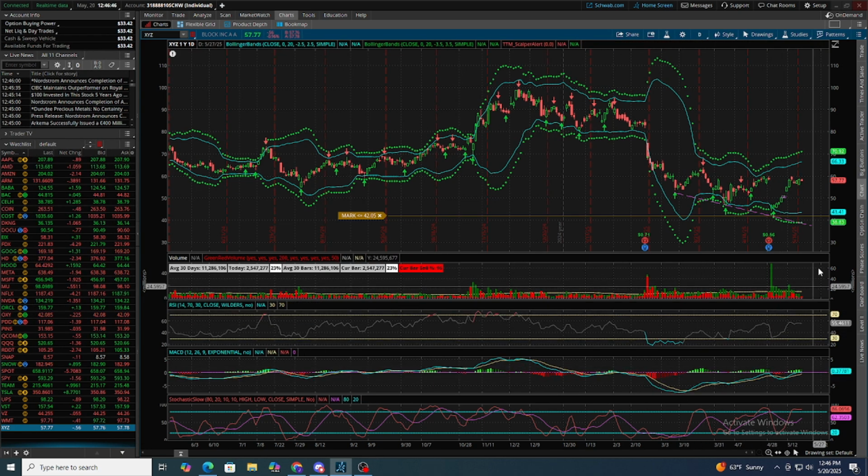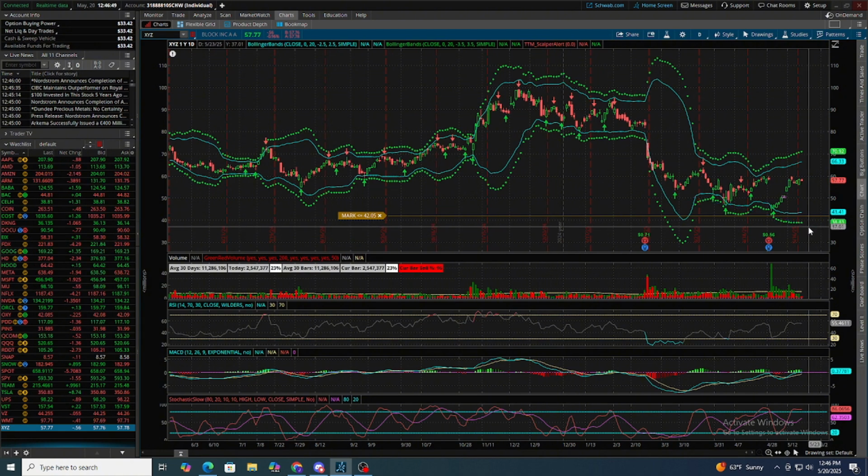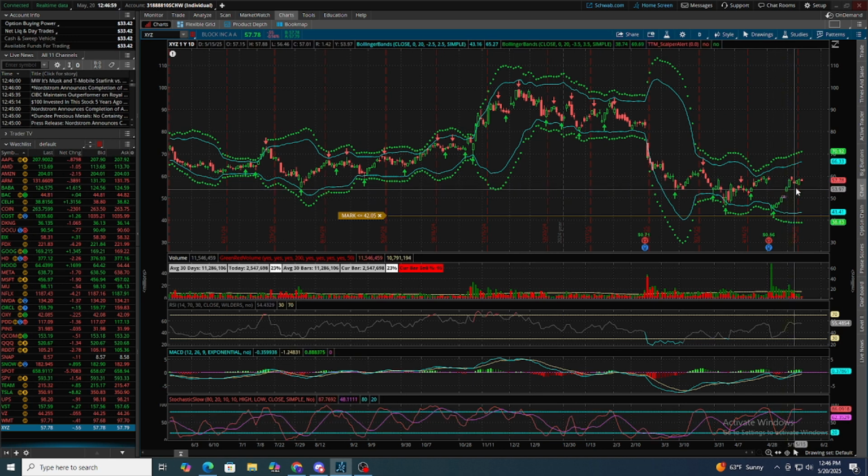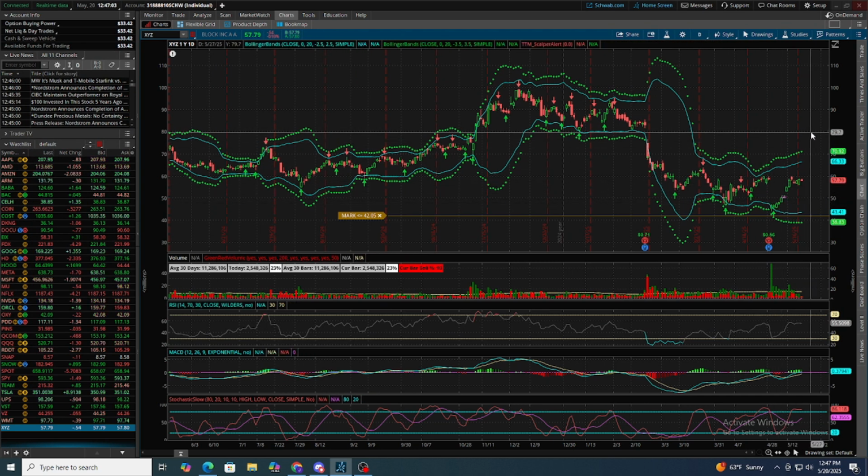Same thing with the MACD. There's a divergence. Let me get rid of this. And stochastics, you just want to look for this cross. When the orange crosses over the purple, again, it's a lagging indicator, so it's just going to be confirmation that you're in the right trade, but it still is useful. That's kind of the basics of it.